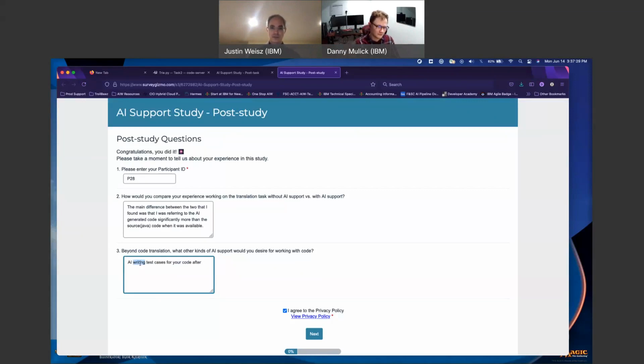I think generating tests would be neat, but I don't know. I mean, you'd have to look at the test cases that it does generate. I wouldn't blindly trust them. My default is to not blindly trust anything AI generated, usually. But honestly, that's a super nice long-term goal eventually.